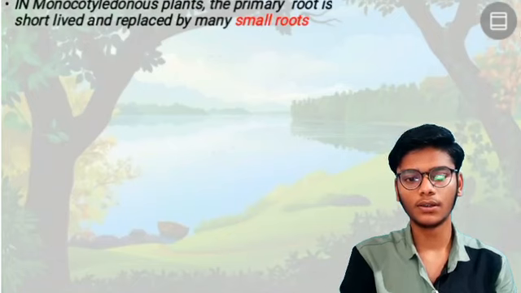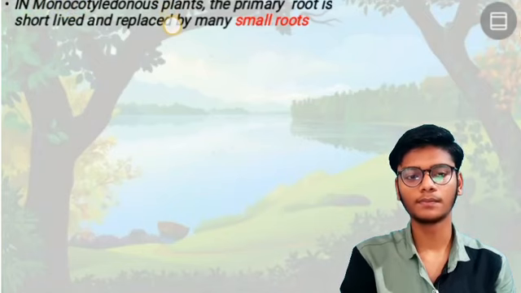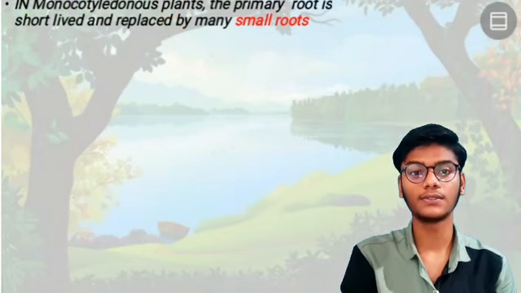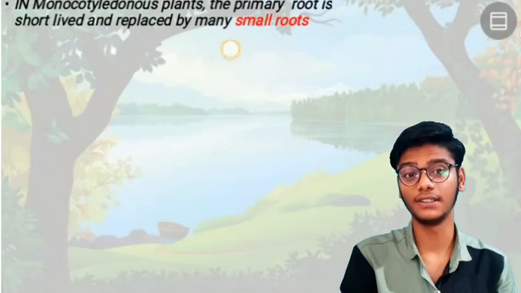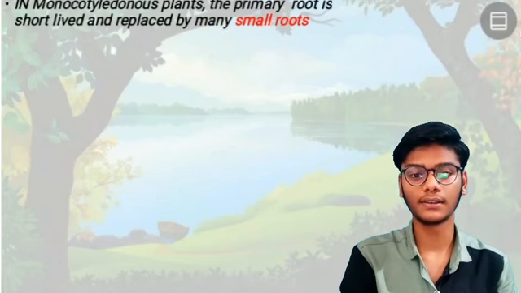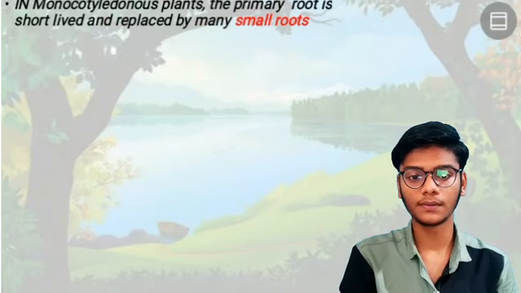In monocotyledon plants, the primary root is short-lived. In monocotyledons, as we know, it is a round-shaped seed, while dicotyledons have two bean-shaped seeds. This is only one seed. The primary root is replaced by many small roots.